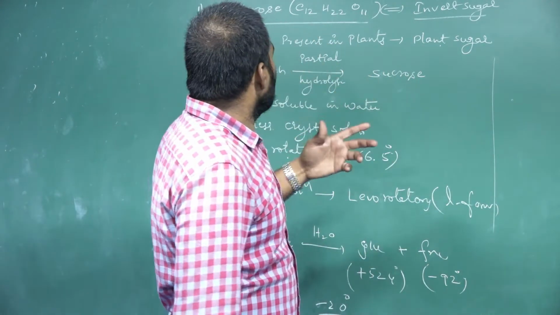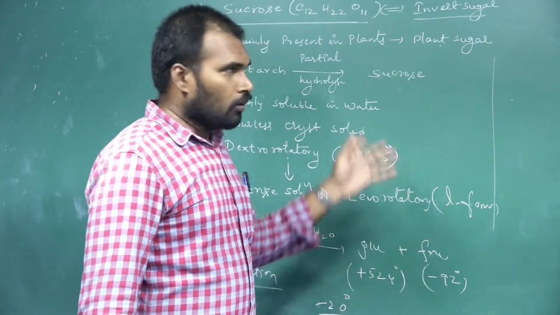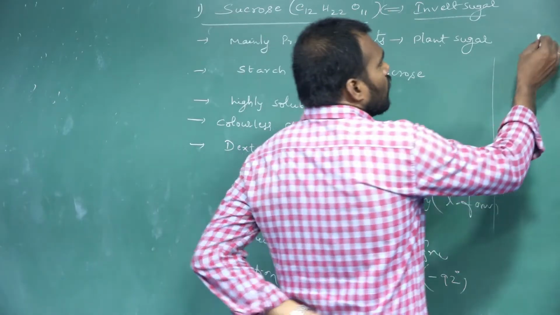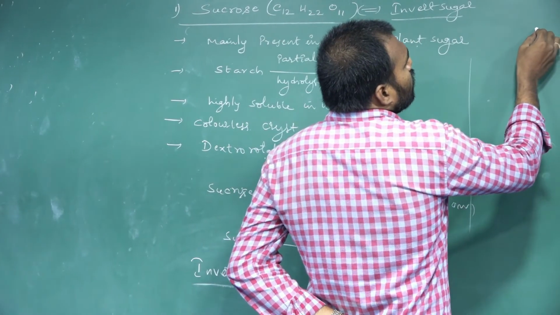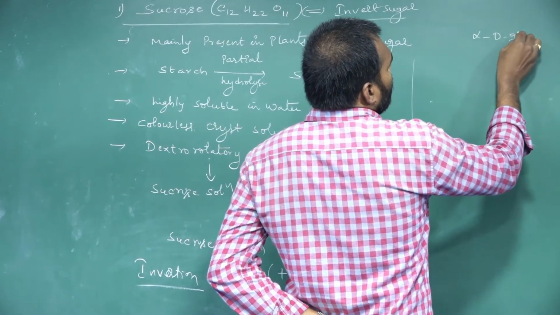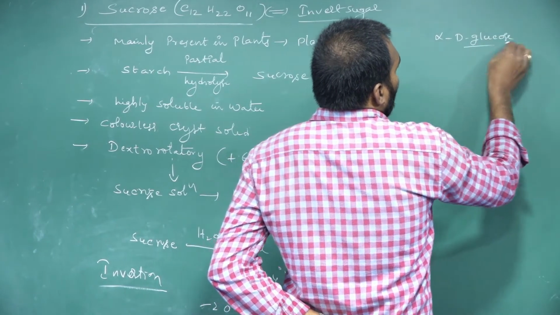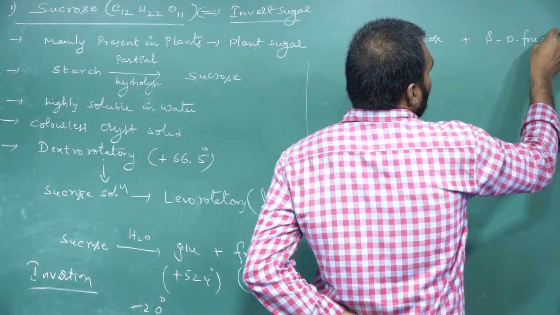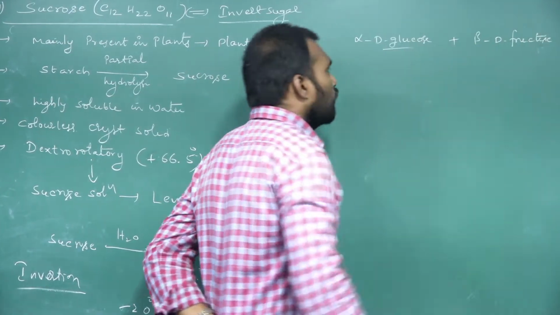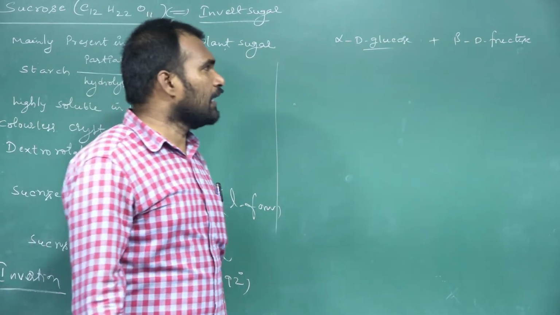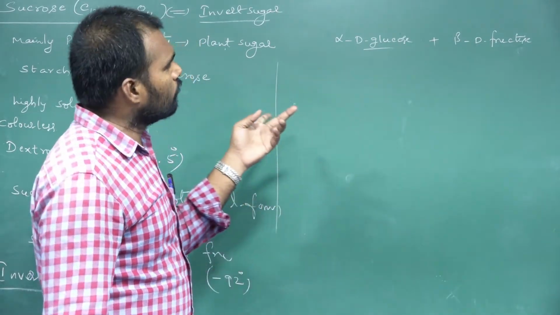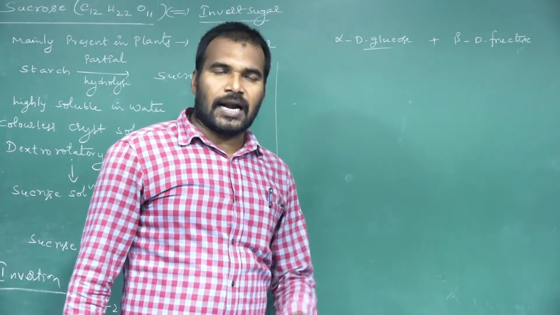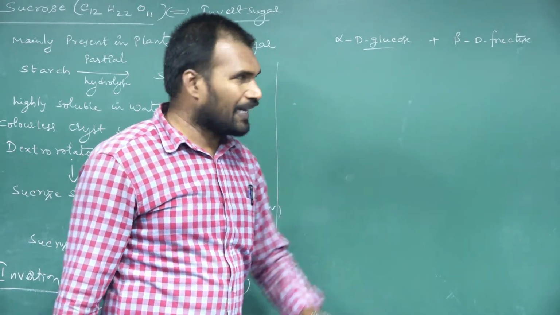Next one. How is the bonding? Sucrose is made up of glucose and fructose. See, alpha D glucose and beta D fructose, they both combine with each other, form the glycosidic linkage, and form sucrose. Let us see.